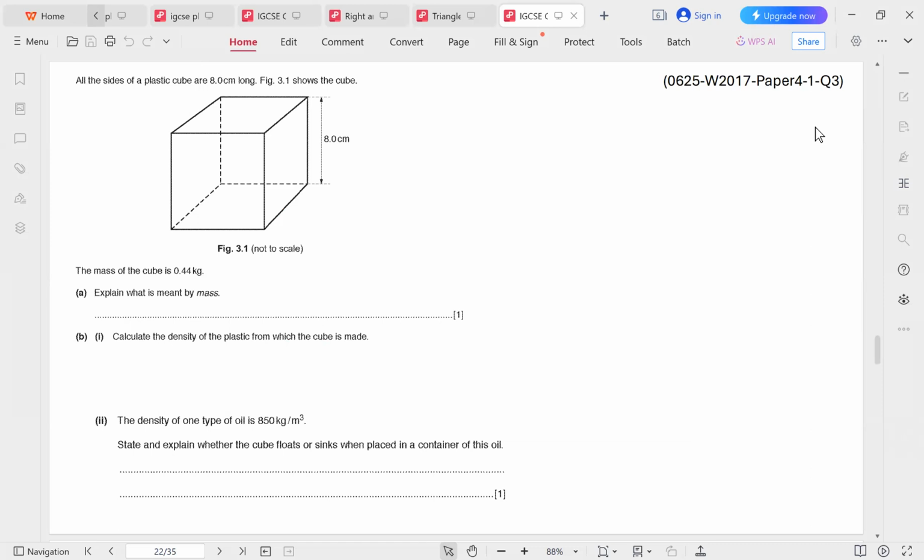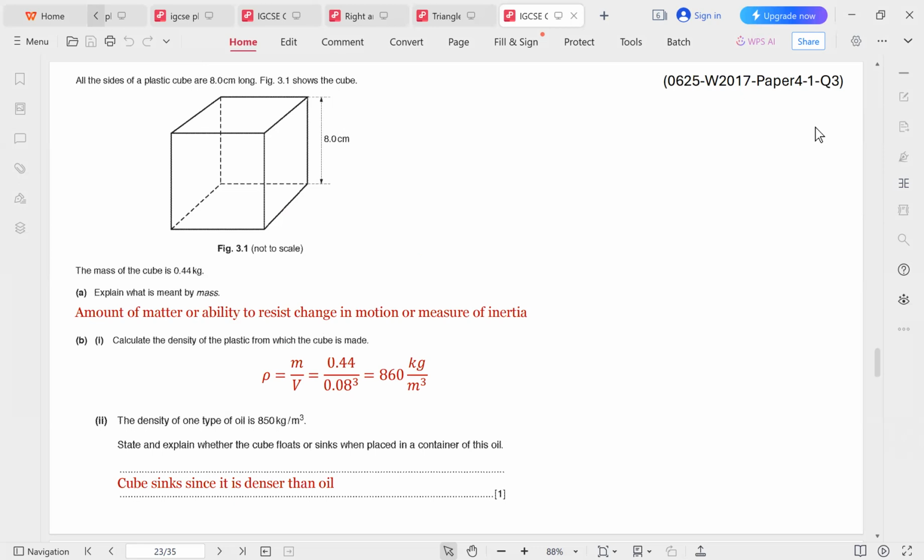All the sides of a plastic cube are 8 centimeters long. Figure 3.1 shows the cube. The mass of the cube is 0.44 kilograms. Explain what is meant by mass. This is very important. You need to know what the definition of mass is. There are 2 definitions for mass.